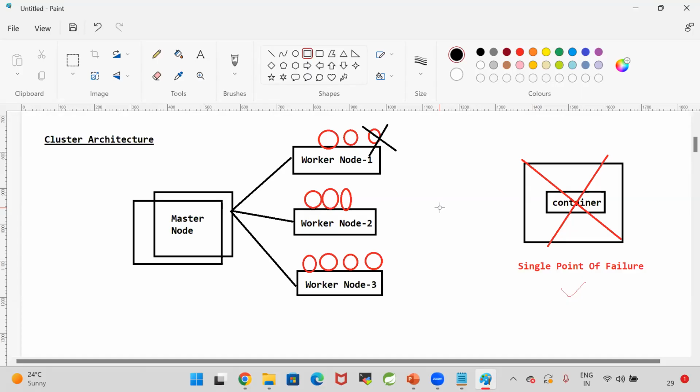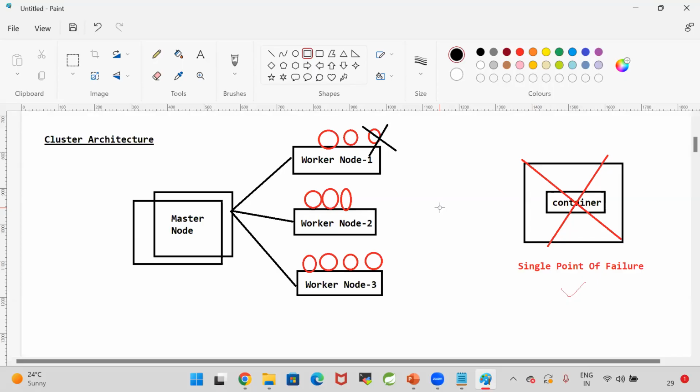Earlier we created the containers manually. Now I don't want to create the container manually. I want to create the container by using Kubernetes. Kubernetes is responsible for orchestration. What is the meaning of orchestration? Managing the containers.